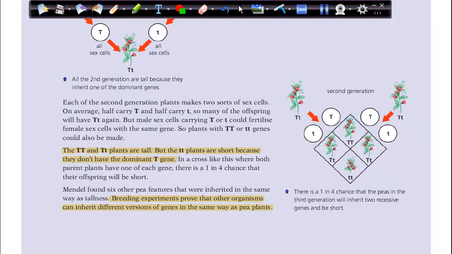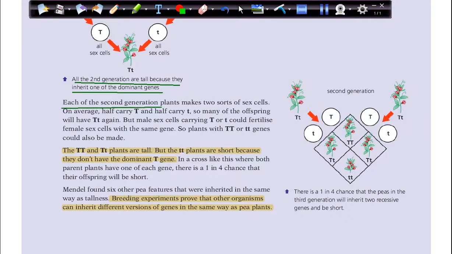So all the second generation are tall because they inherit one of the dominant genes. If you have a dominant gene from your father or mother, at least one of them, the dominant gene will win, and you will get the strong features, like the height, like the tall, the color, the big bone. We can say like very sharp structure or details.